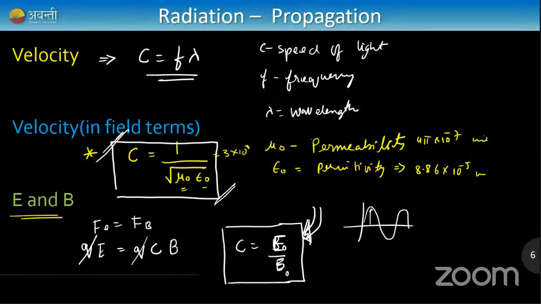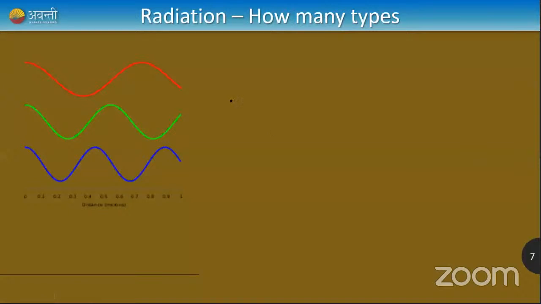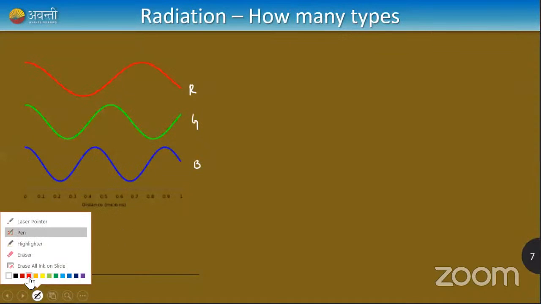Okay, guys, come on now. Tell me which is stronger here. Is the red stronger, or the green, or the blue? Many of you said it is red and few said it is blue. So we have to use a formula given by Max Planck.